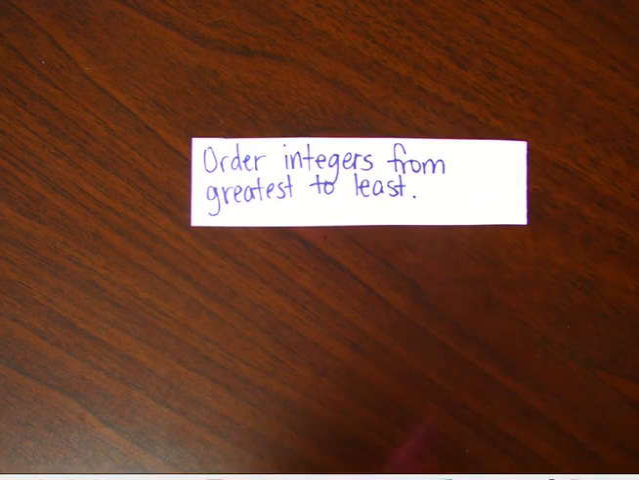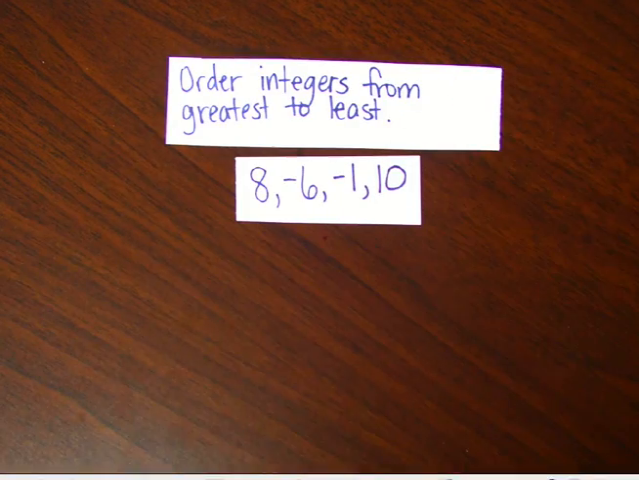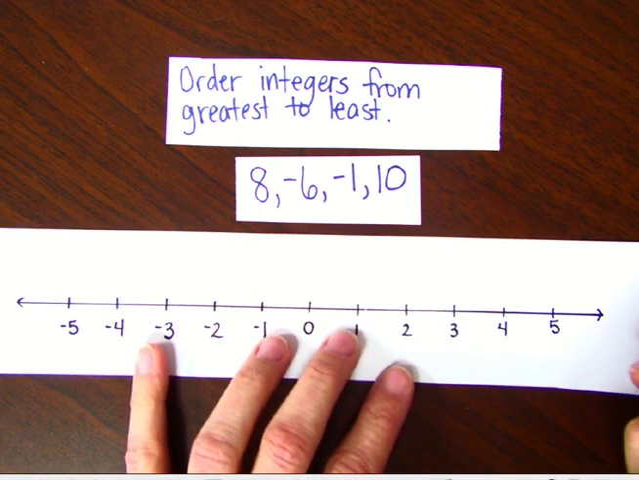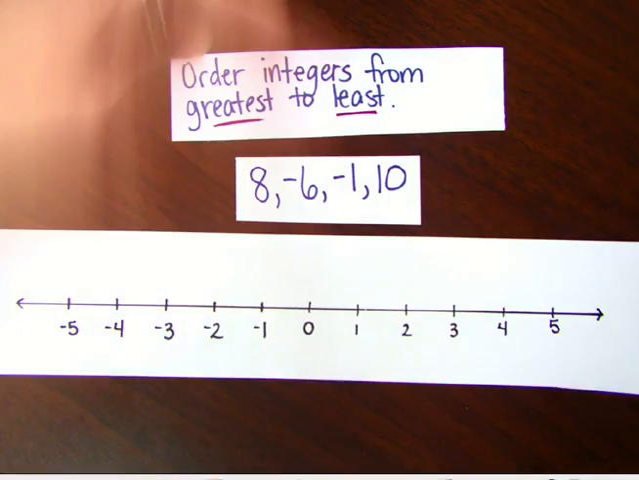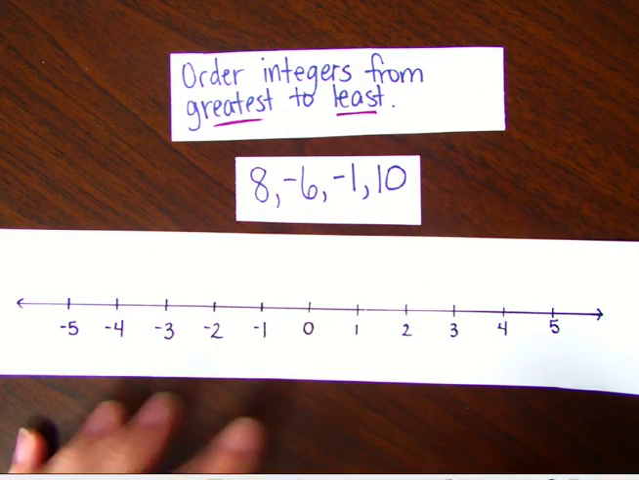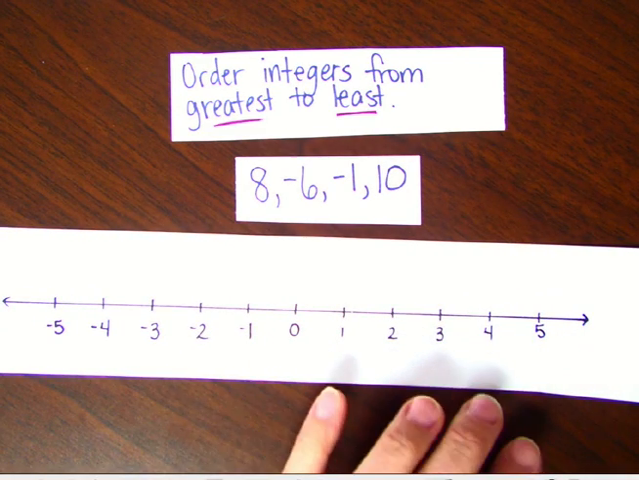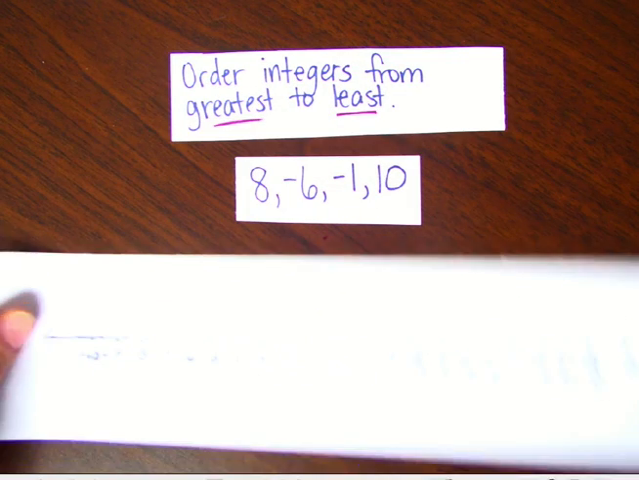Let's try one from greatest to least. We're going to order the integers from greatest to least. All right, here's my new number line. We're going to go from greatest to least. That's important to remember, greatest to least. All right, first thing I'm going to do still is plot my points. Aw, shucks. My number line's not long enough. Let me find a different number line. I bet this one will work.